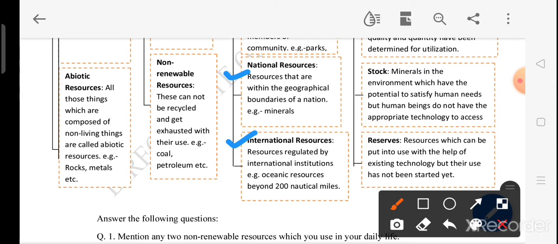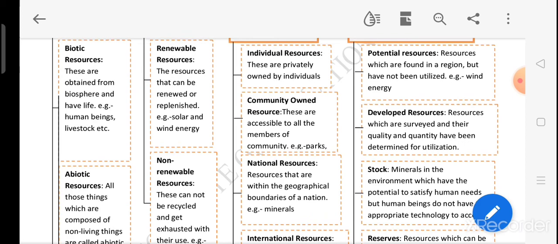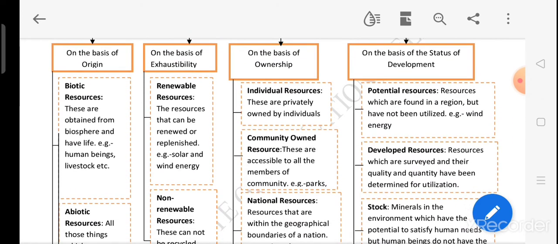For example, the oceanic resources beyond 200 nautical miles. Yes, till 200 nautical miles from its coastal boundaries, a country can use the resources. We have some powers to use the resources found in the oceanic body, but beyond 200 nautical miles, if we want to use the resources which are found in that ocean, we need to take the permission of the international organizations. So these are international resources.